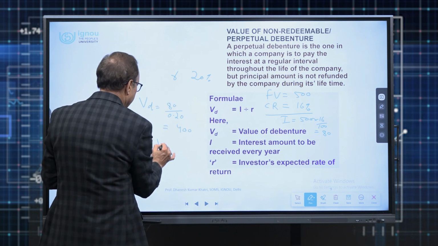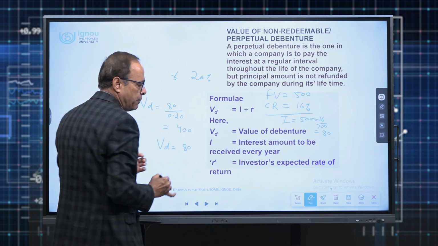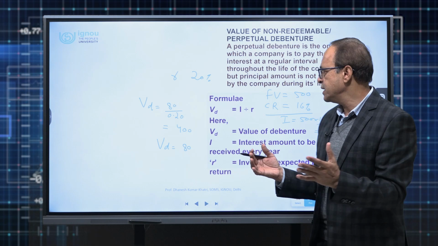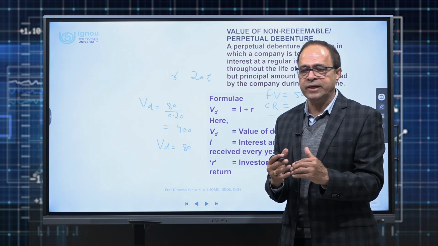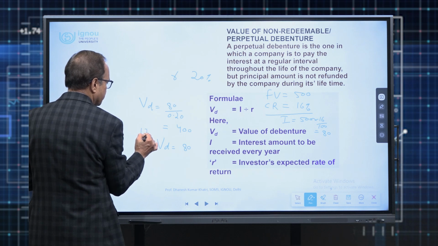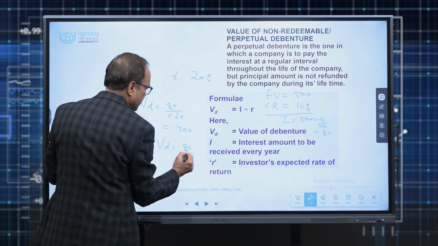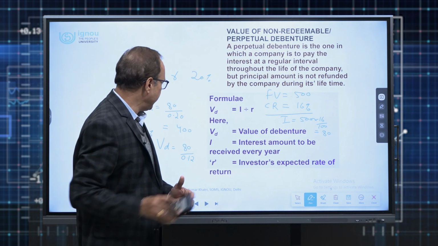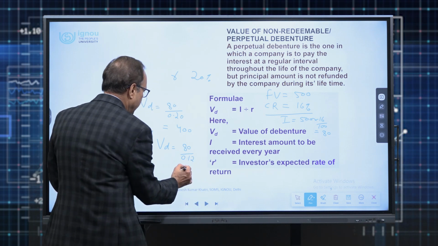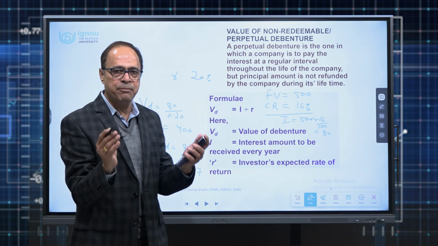So for him, the coupon payment will remain the same, because the company will keep on paying interest at the promised rate. It does not get affected by the investor's expectation. Now, for this investor who is expecting 12% return, how much is he willing to pay? So 12% means 0.12. So 80 divided by 0.12. So he is ready to pay 667 at the most. That is the maximum price.